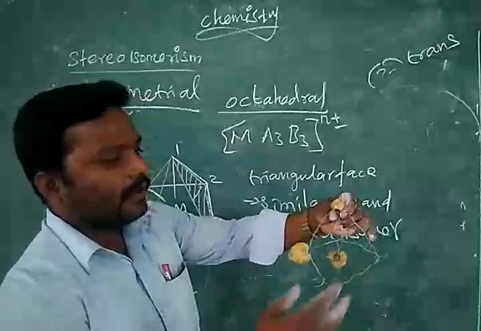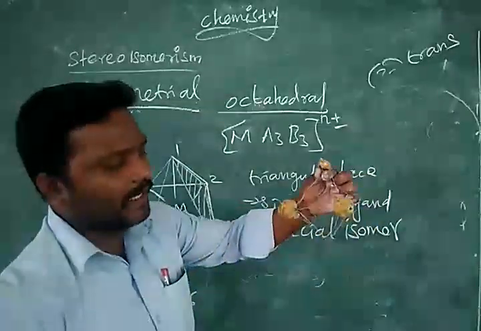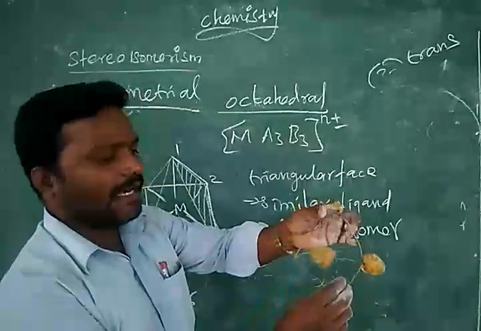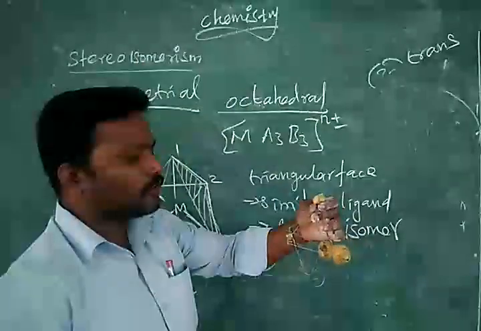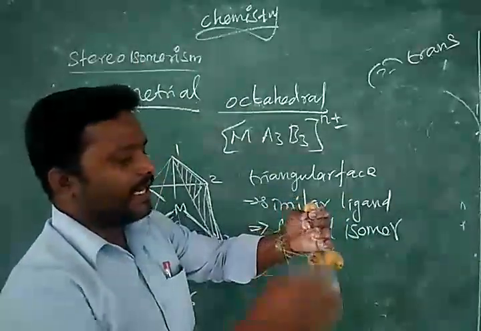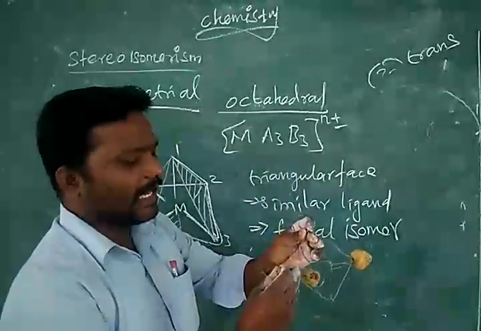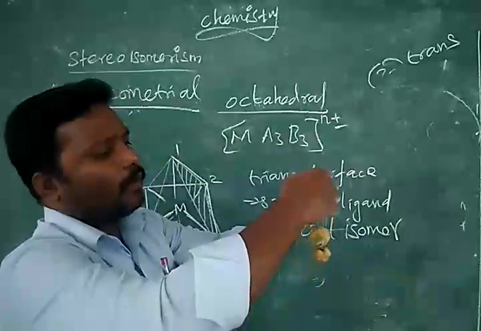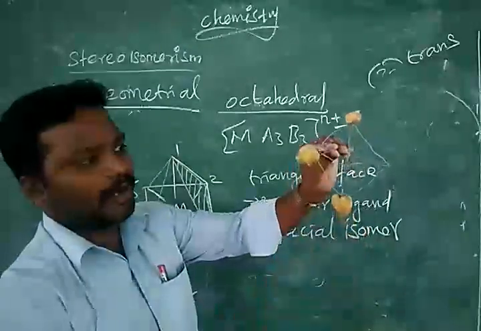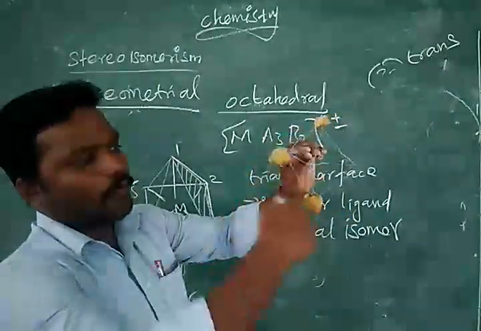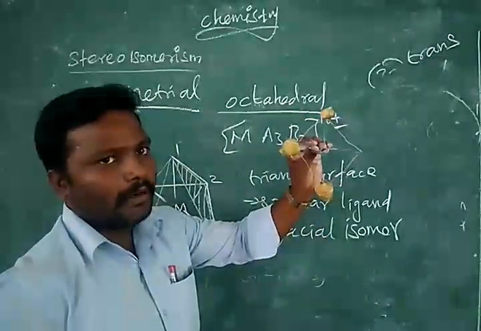The same, instead of occupying any triangular face, they occupy a meridian space, like here we have the meridian axis, you know. So if you have any meridian positions, similar ligands occupied in one half circle. You just remember we have octahedral structure. In the octahedral, in one half circle, all 3 positions are occupied by what?